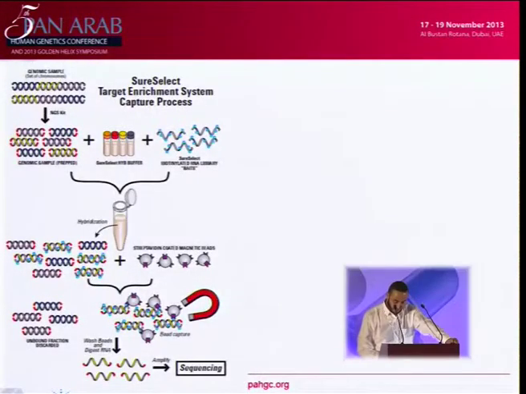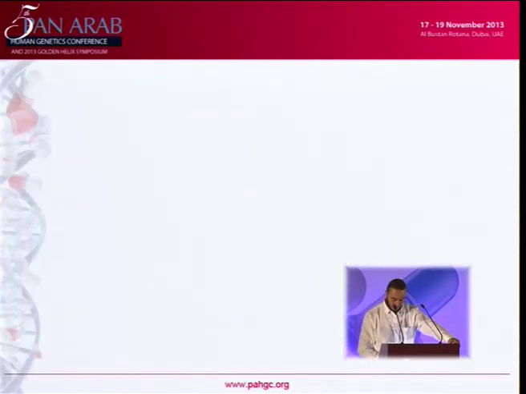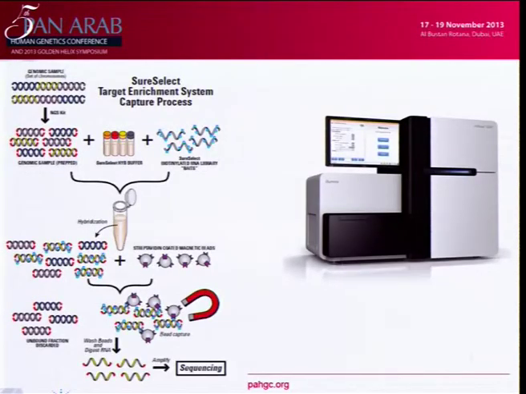So briefly, without entering into the technical details, whole exome sequencing has 5 major steps. We start with shearing, the DNA fragmentation, and after that we prepare the libraries. After that we enrich the exome. After that we generate the clusters, and after that we go to the sequencing. Here they used the SureSelect protocol from Agilent, and they also used the Illumina HiSeq 2000 platform for the sequencing.